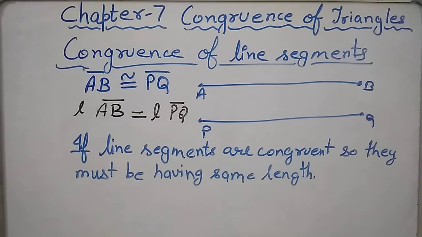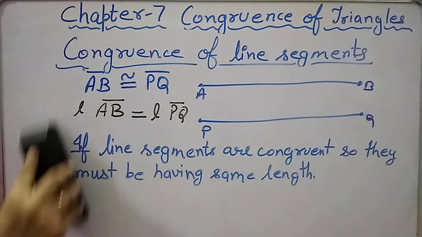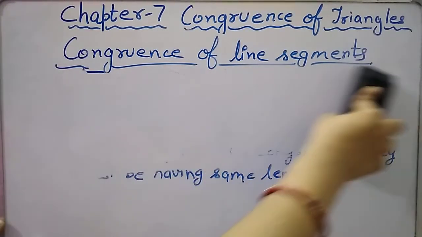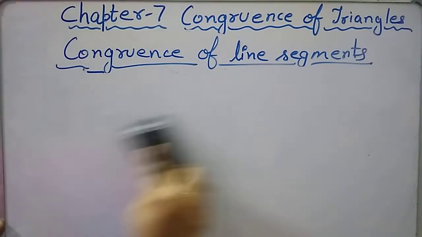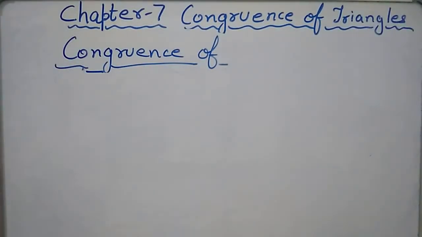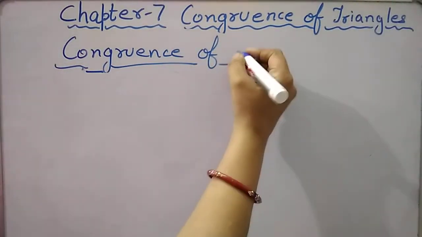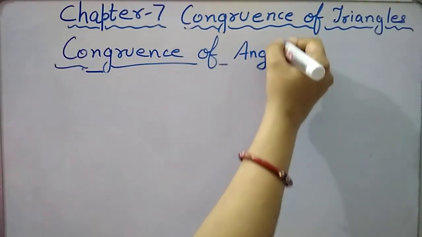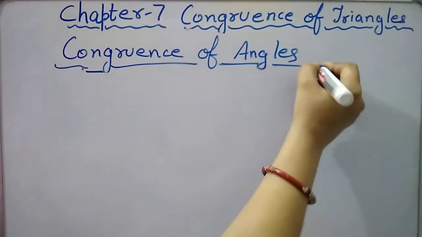Now the next topic for this chapter is congruence of angles. We understood congruence of line segments, so we should proceed towards angles. Now what are angles? Angles are formed by the intersection of two rays.